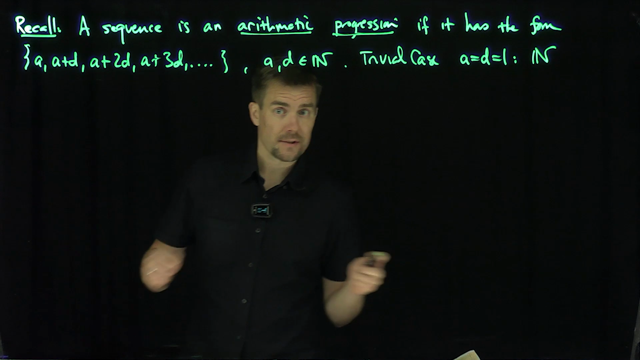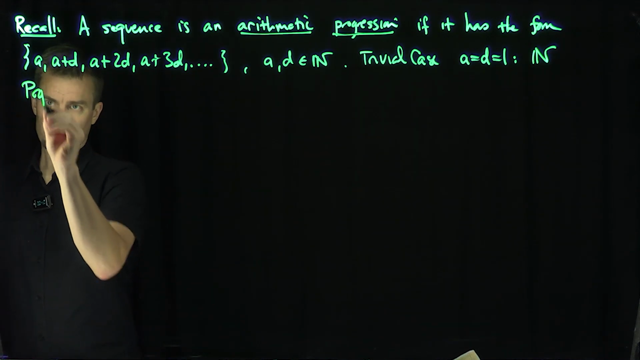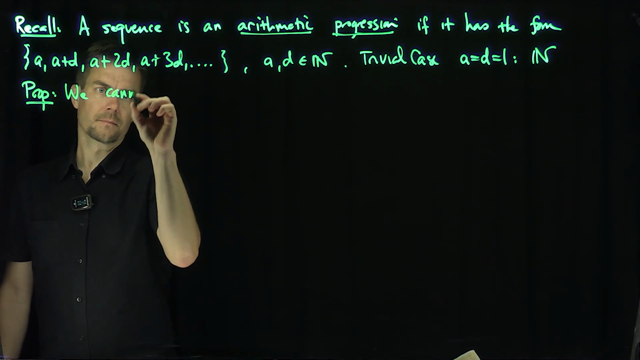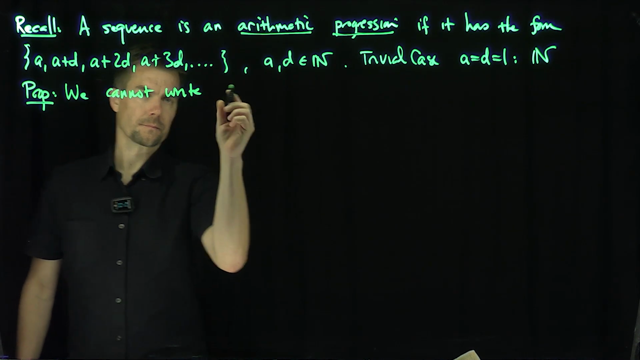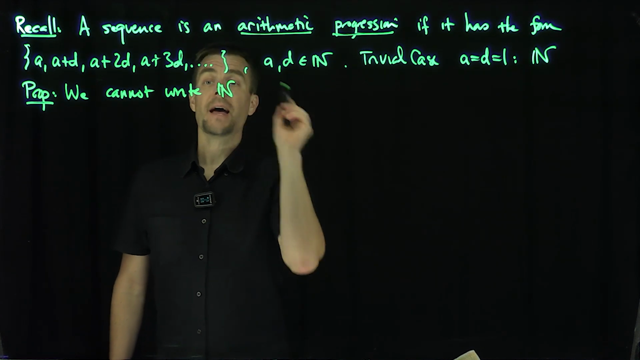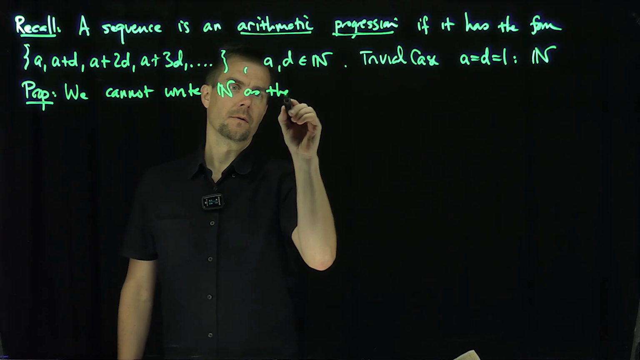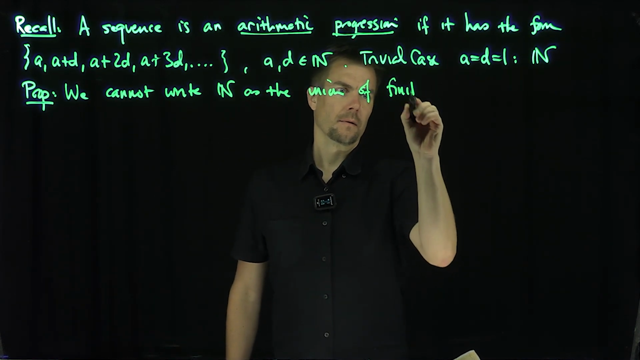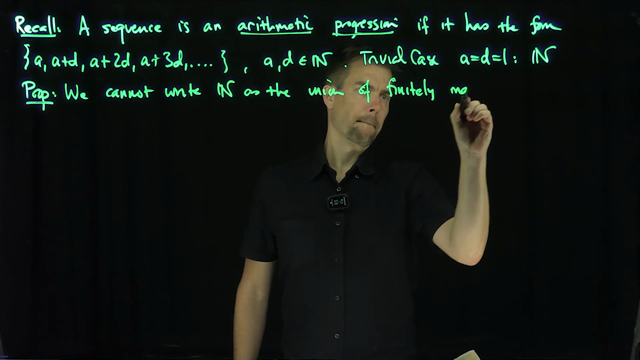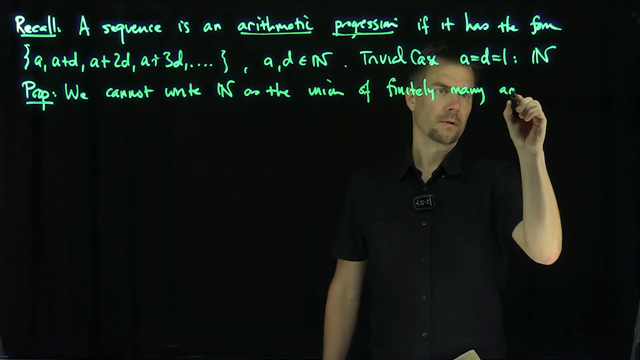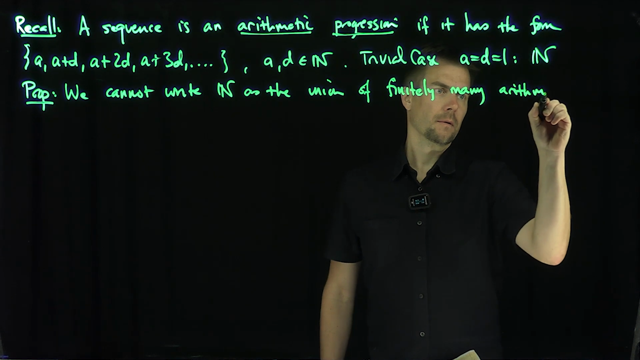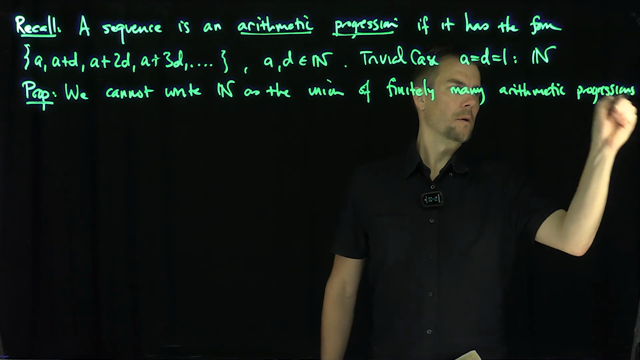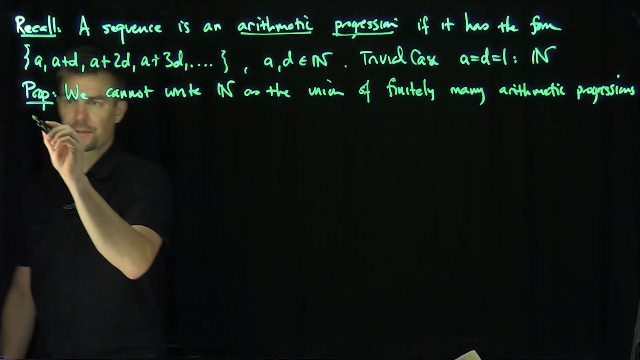In other words, the proposition is the following. We cannot write the natural numbers N as the union of finitely many arithmetic progressions with different common differences.